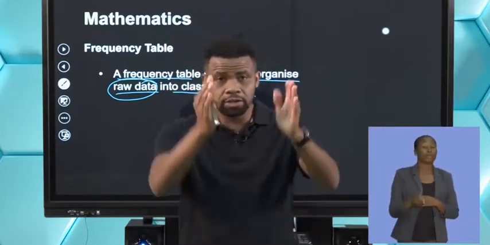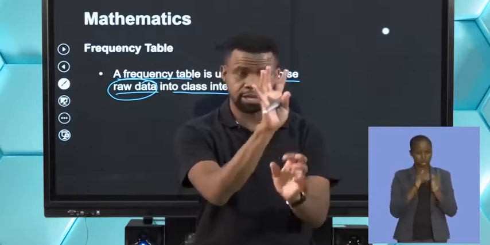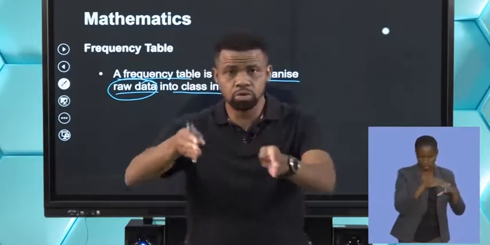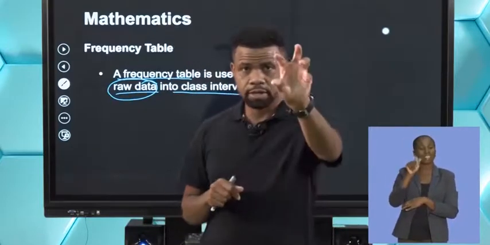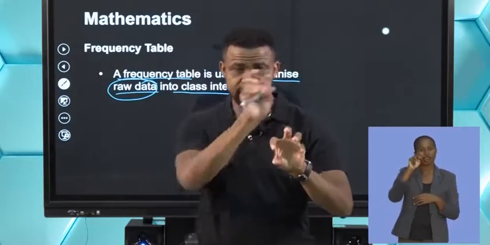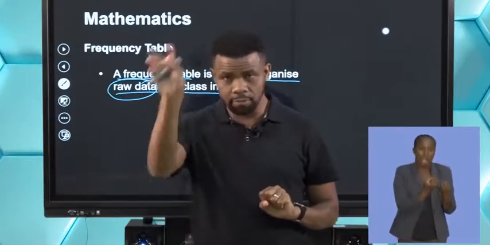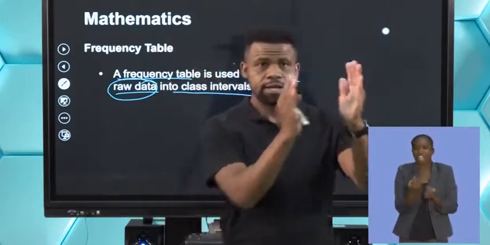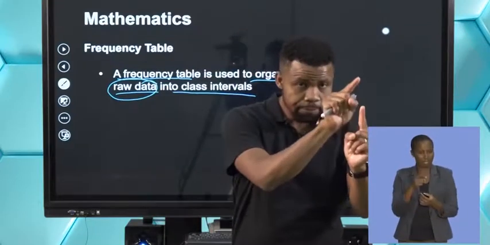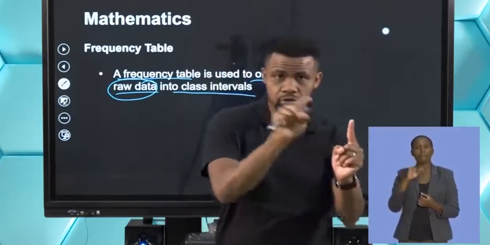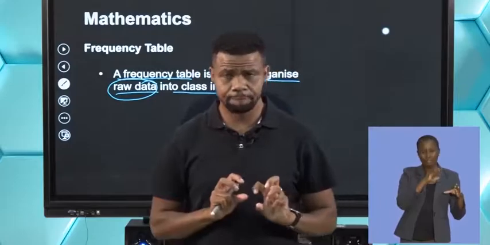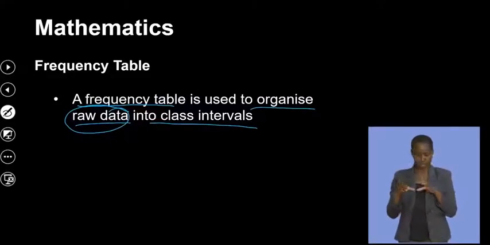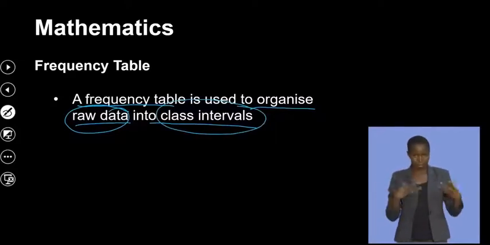But now when we start grouping according to age, and say between the age of that and that is grouped data in a frequency table, because we're putting the age groups and how many in each age group. How many in each age group will be the frequency. And the interval, meaning from 0 to 9, 9 to 20, that will be the interval. We're grouping that in intervals. Okay. So we're grouping raw data into class intervals. So class intervals will be like age, the category, between the age of 9, 10, and so on.